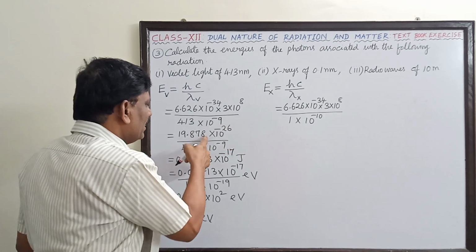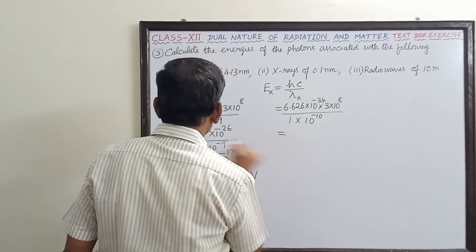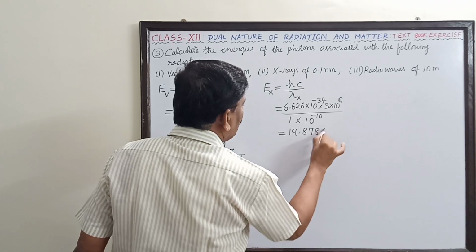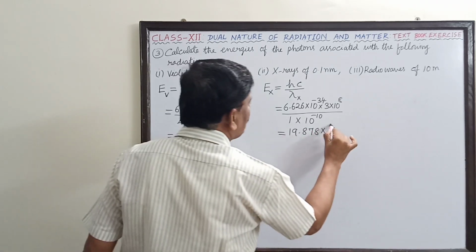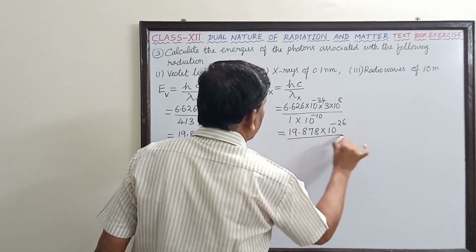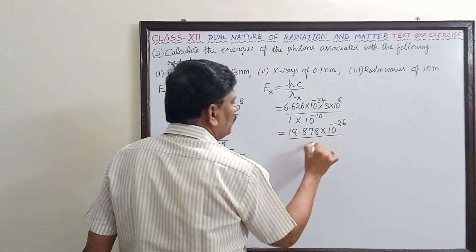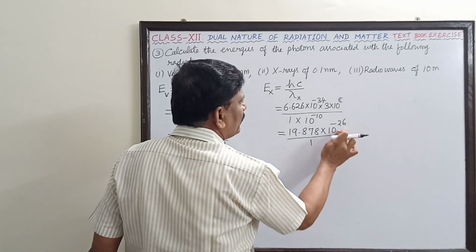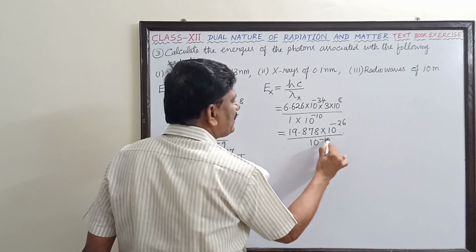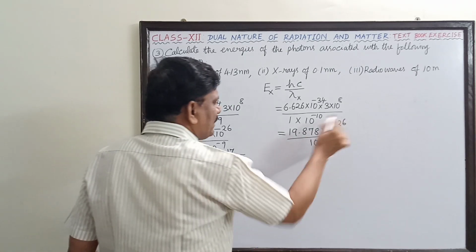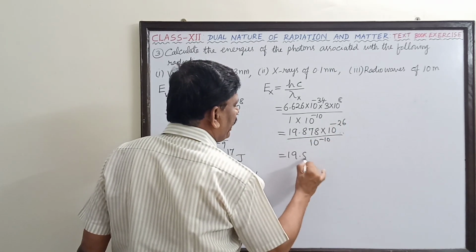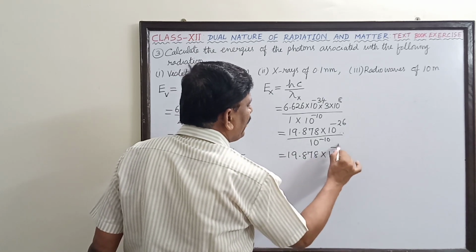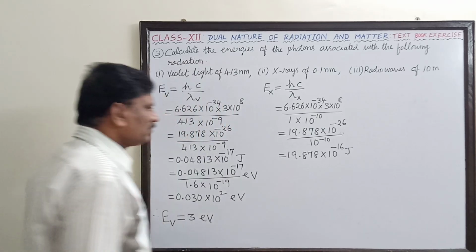So the numerator is 19.878 into 10 to the power of minus 26 divided by 1 into 10 power minus 10, which comes as 10 power plus 10. So this is equal to 19.878 into 10 to the power of minus 16 joule.